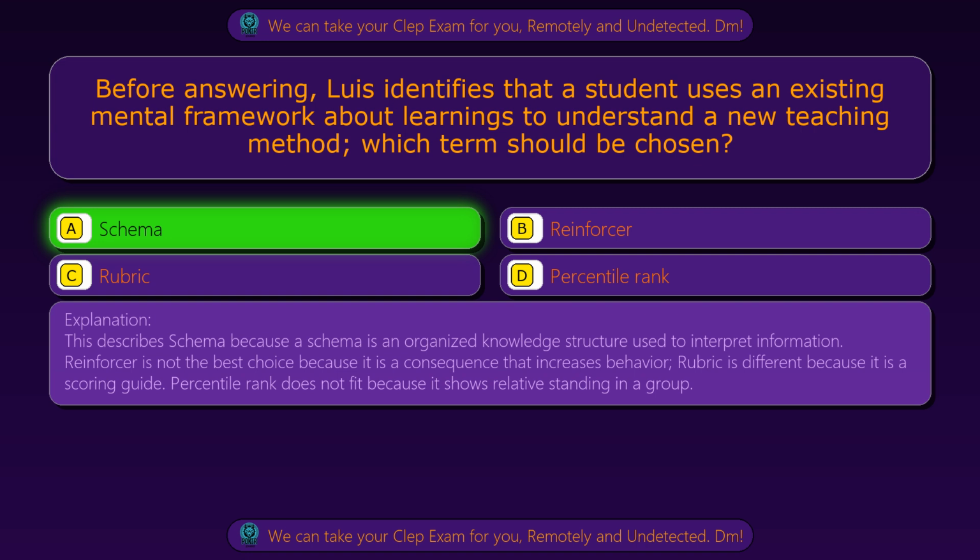This describes schema because a schema is an organized knowledge structure used to interpret information. Reinforcer is not the best choice because it is a consequence that increases behavior. Rubric is different because it is a scoring guide. Percentile rank does not fit because it shows relative standing in a group.